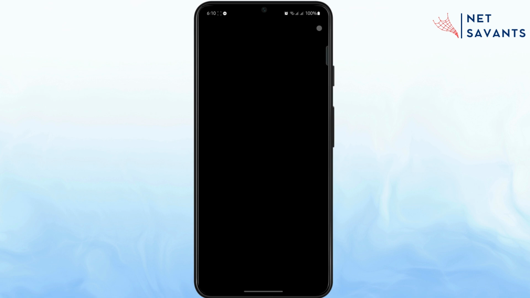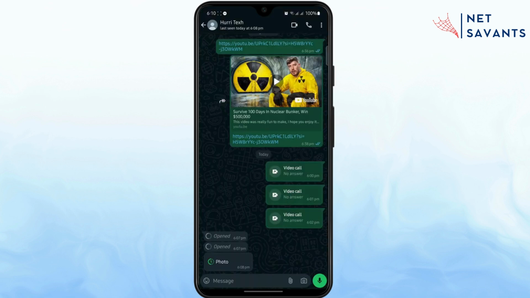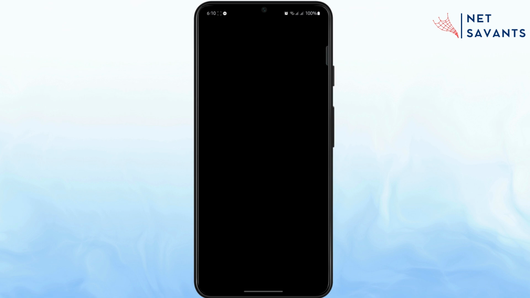So as you can see, if I tap on three dots, there is no option to save. And you cannot take screenshots as well. So it says the app doesn't allow screenshots.